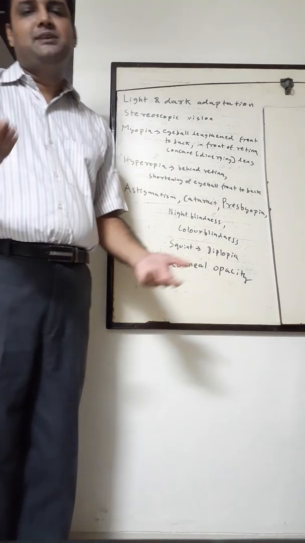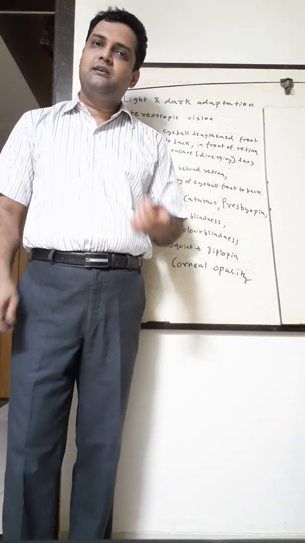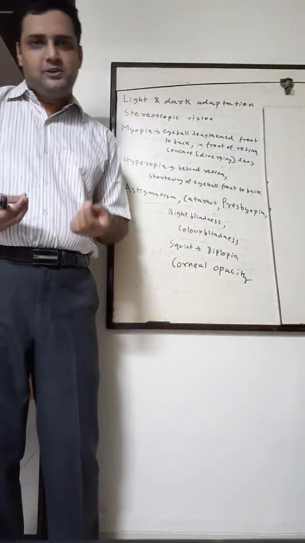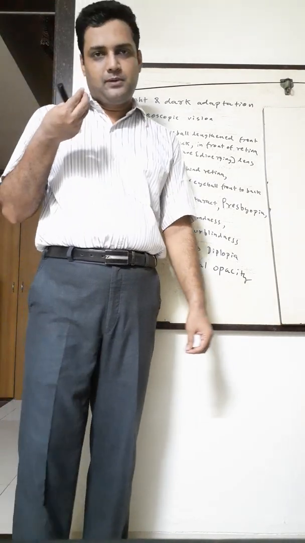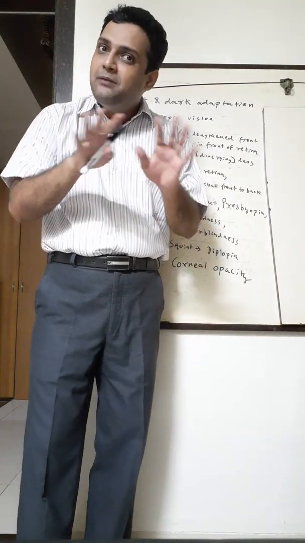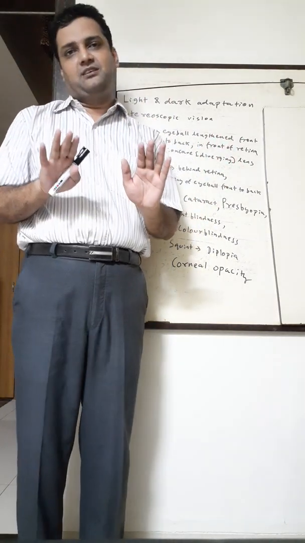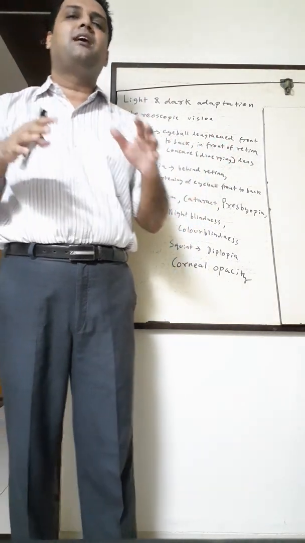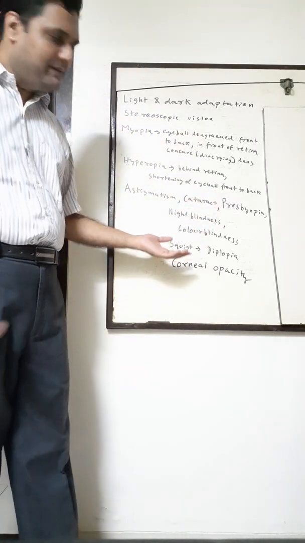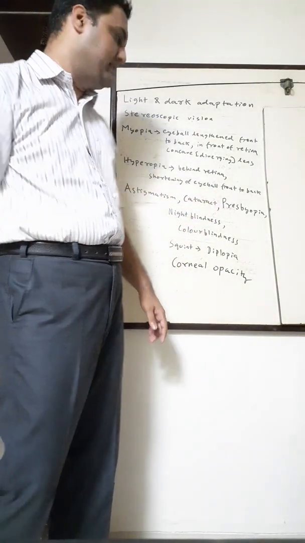Night blindness. You've done nutrition in 9th standard. Vitamin A deficiency causes improper functioning of rods. Night blindness does not mean he can't see at night. It means in dim light, because the rods are dysfunctional, he can't see properly. Treatment is easy. You give him vitamin A, that is retinol.